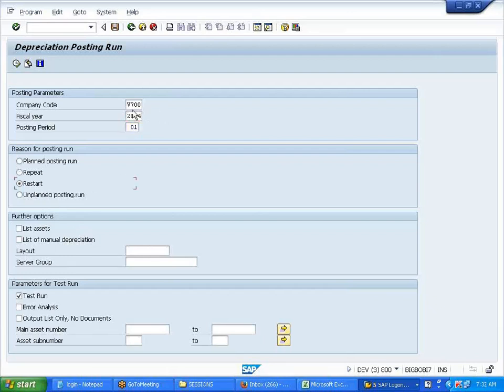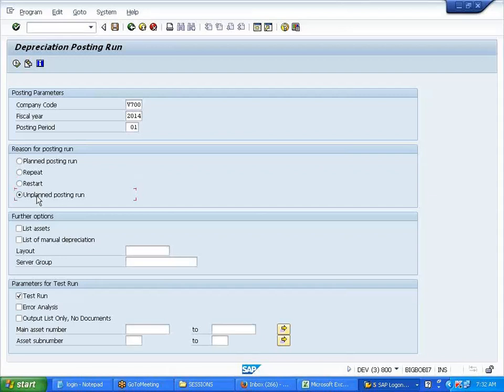No, restart is something different. Say you were running depreciation for the first month, and suddenly there was some technical error or system shutdown. For that case, where depreciation has not been calculated because of some reason, you can use restart. Restart is when some technical issue has come while you were running, like a system shutdown or an error. Then you can go for restart.